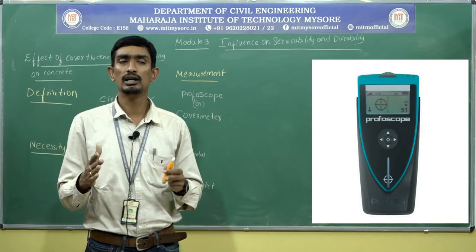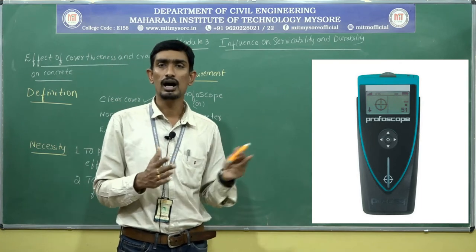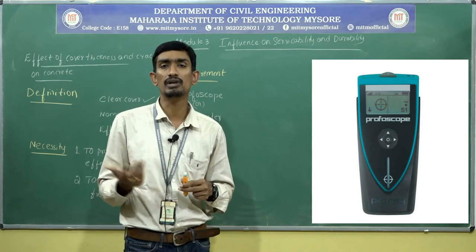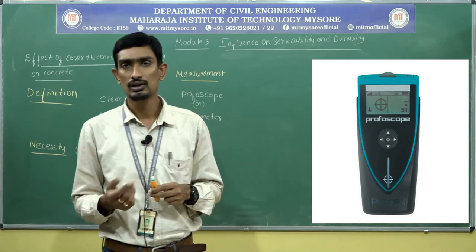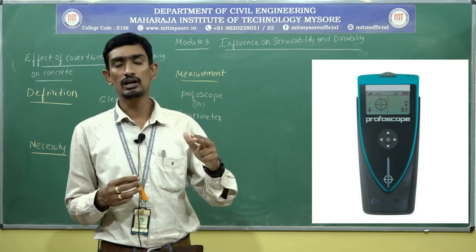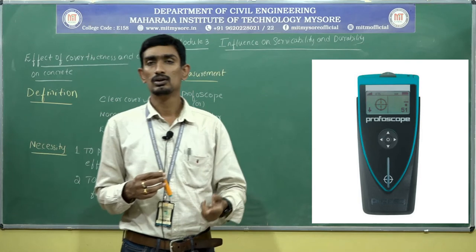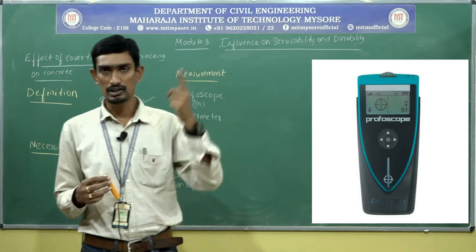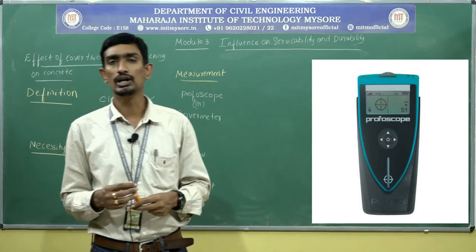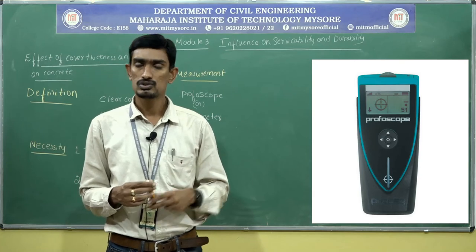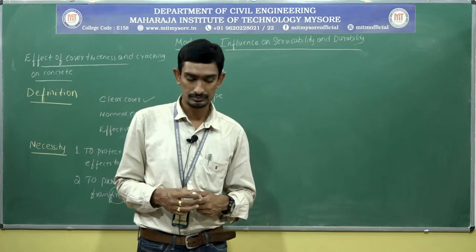Is it clear? It is a little bit costlier compared to this, and it will vary depending upon the sensitivity. A 4 lakh, 5 lakh instrument is there. There you can detect the cover, rebar location, rebar spacing, all those things you can do. So this is regarding your measurement.